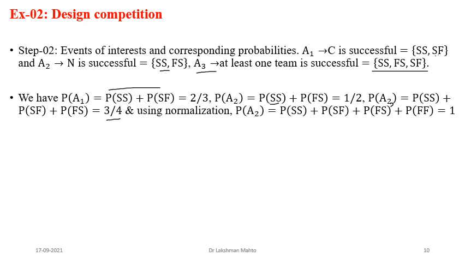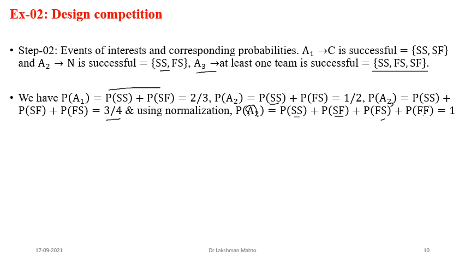Also, what does the normalization condition say? The probability of the sample space is always equal to 1, and in the sample space we observe 4 outcomes: SS, SF, FS, FF. So if you sum these probabilities, it equals 1. Now tell me, how many equations do we have here?